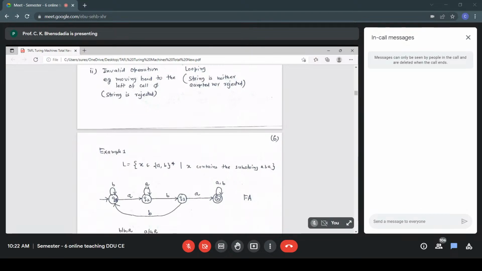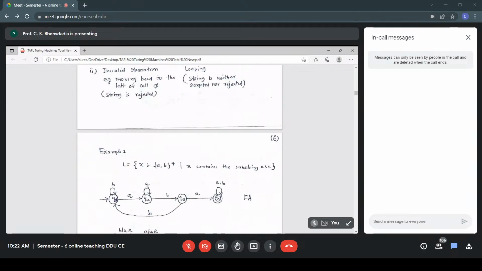So once the pattern aba is found, we don't need to check anything about the remaining symbols. But we need to process them. We have to go till the last symbol. Therefore, in the state Q4, we write a, b. Remaining input, we don't need any matching, just ignore them.